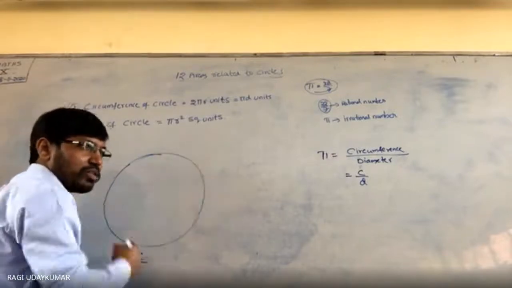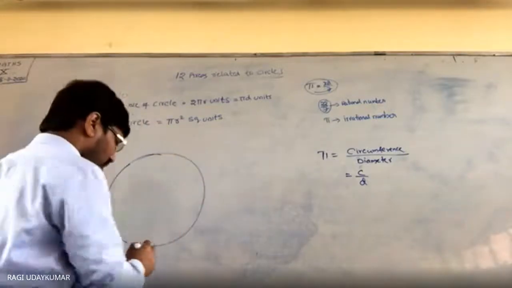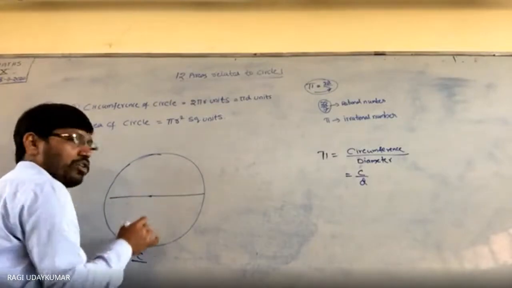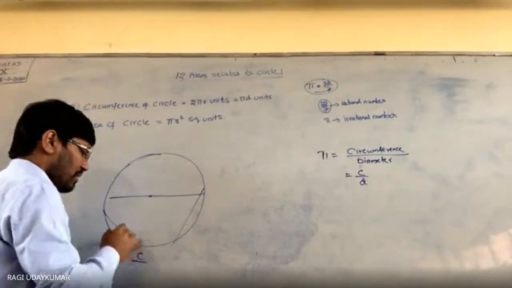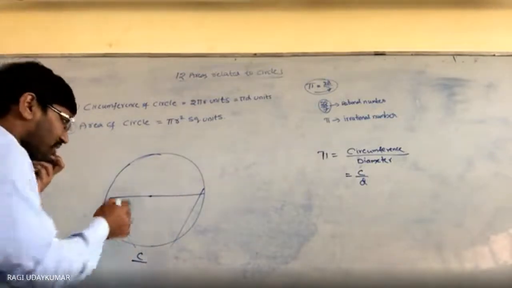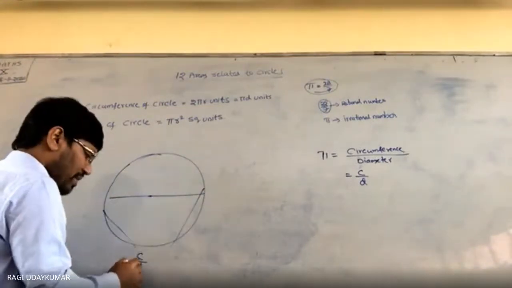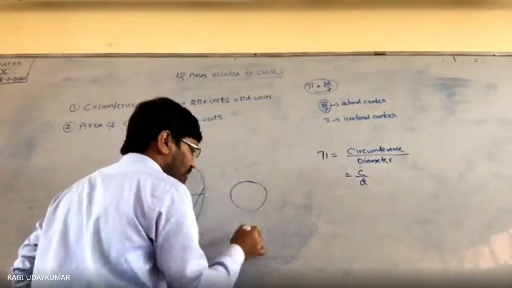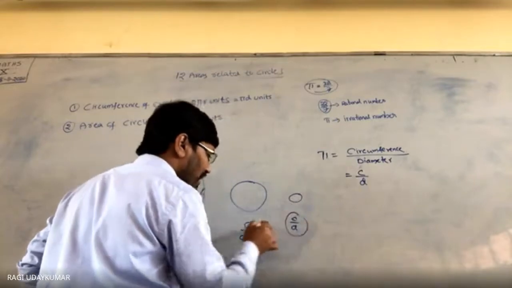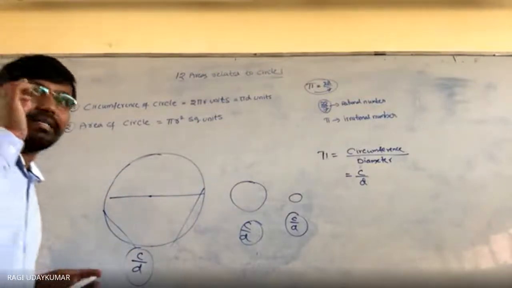ये circular object की through एक thread place करो and इसको expand करके measure करो. That is the circumference. And इसका diameter find out करो. Center we don't know. Center find out करने के लिए use the method you have learned in the circles chapter. Then after center आने के बाद, center के through diameter draw करो. Length of the diameter आएगा. C by D. Like this, you take another circle and find C by D. This C by D, this C by D, this C by D. For the different sizes of circles, you are going to get some constant number.